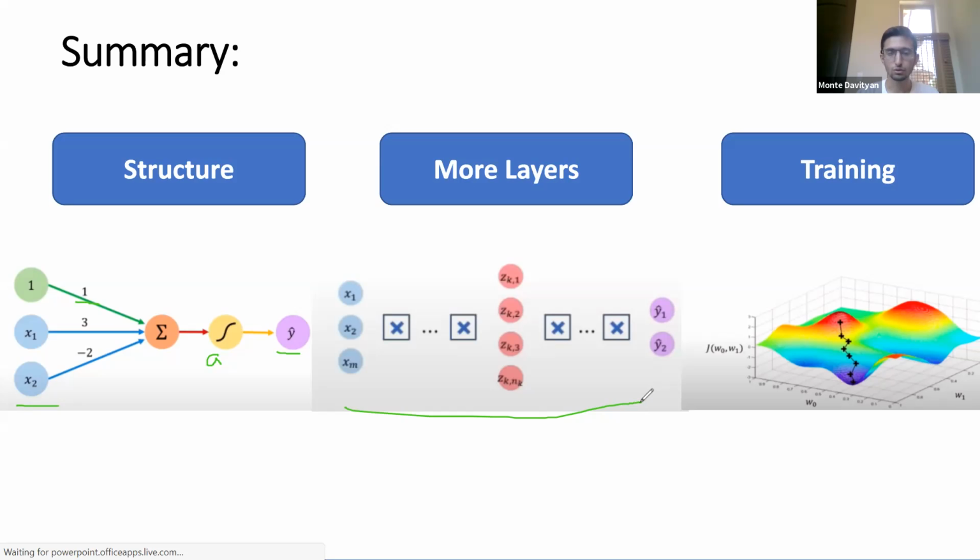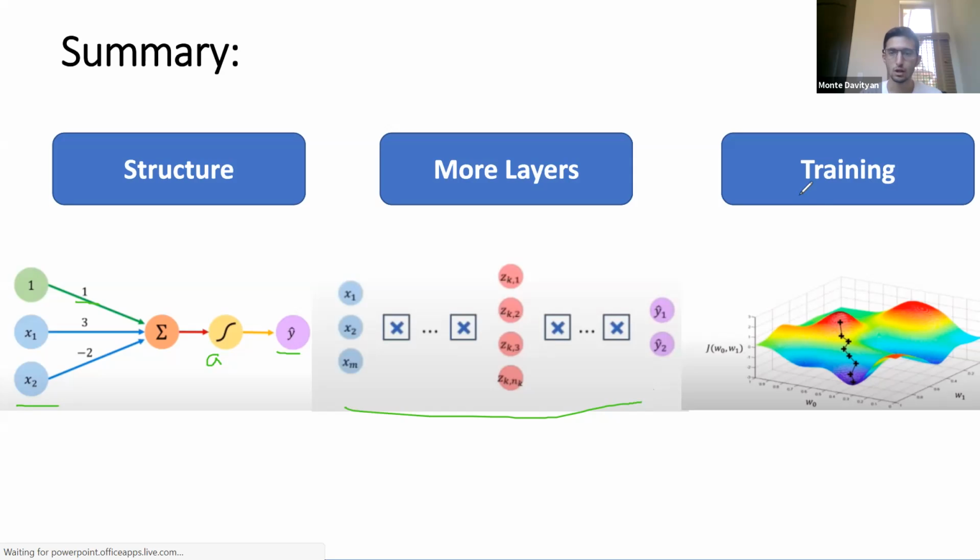But this has also given us many breakthroughs. For example, if you go on Netflix, their recommendation system is all machine learning, all neural networks. If you say, hey Google, hey Siri, that's all neural networks. They're all variations of neural networks, which we'll talk about in different lectures. They are all based off of neural networks.